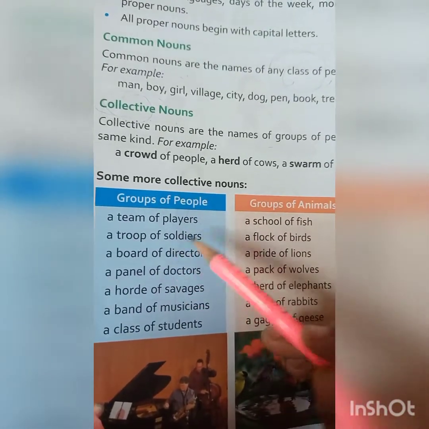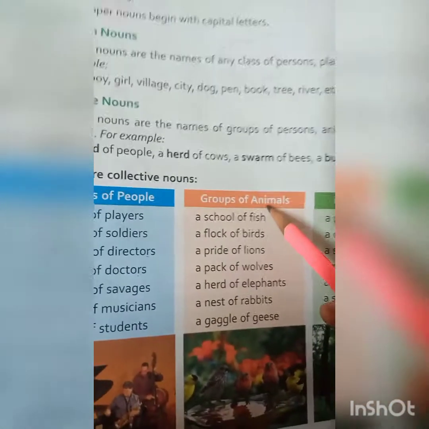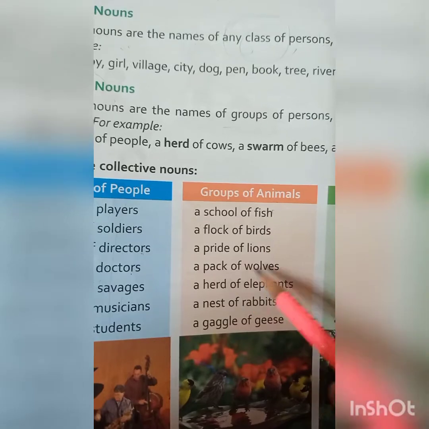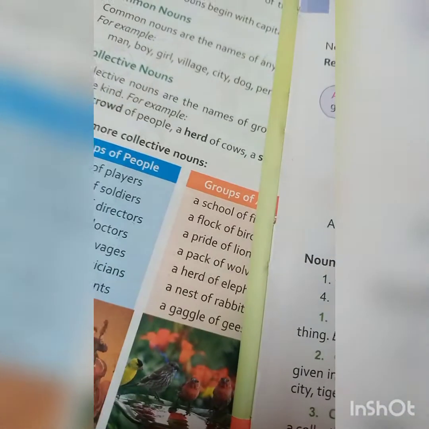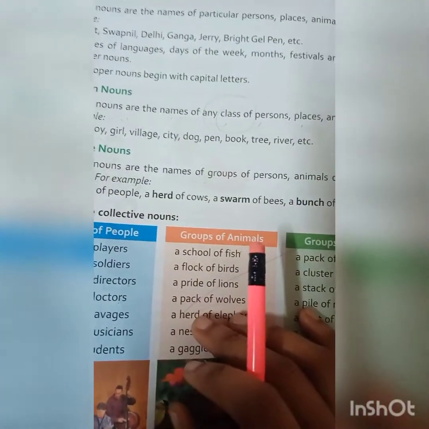A team of players, a troop of soldiers, board of directors, panel of doctors. These are the people. It comes under group of animals: school of fish, flock of birds, pride of lions, pack of wolves. Okay? Over here also we have some group of things: pack of cards, cluster of trees, stack of plates, pile of newspapers, fleet of ships. So these things you just learn by heart. So these are the collective nouns.